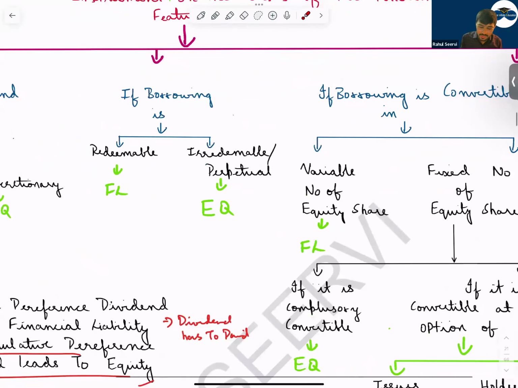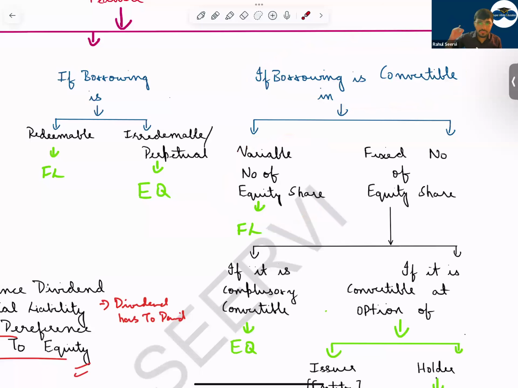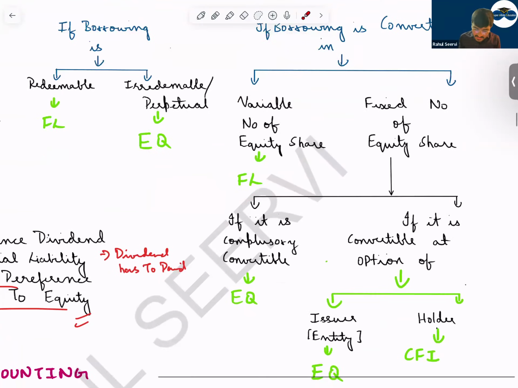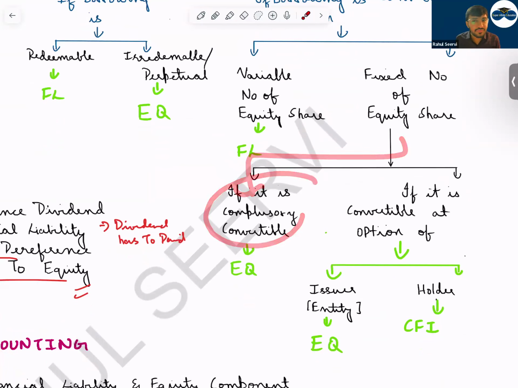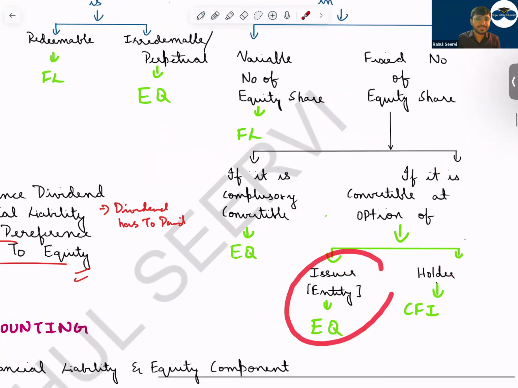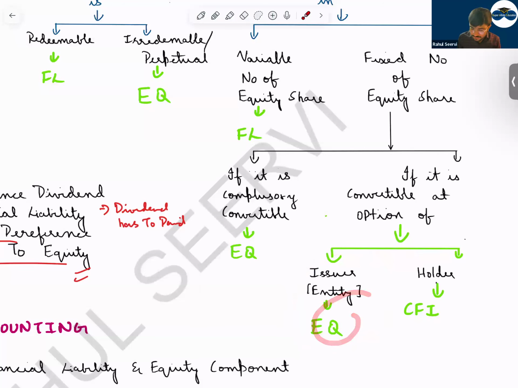If the borrowing which you have taken is convertible into a variable number of shares, then it will be financial liability, even though the conversion is in equity shares. If it's a variable number, financial liability. If it is compulsory to convert into a fixed number of shares, it will be equity. If it is convertible at the option of the issuer or the holder: if it is at the issuer, then it is equity; if it is at the holder, then it is compound financial instrument.